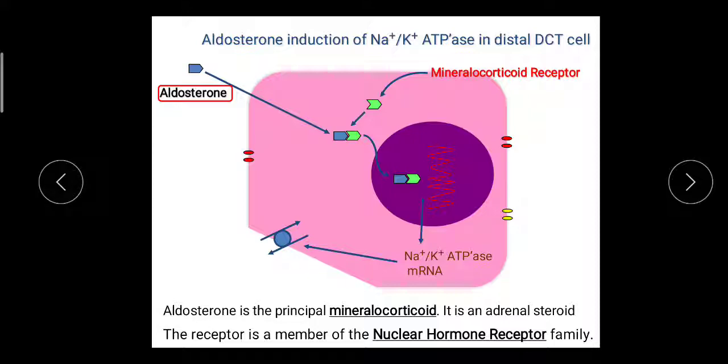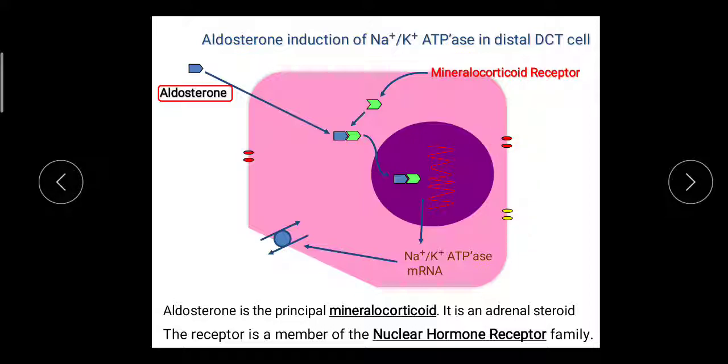Here the sodium potassium ATPase pump exchanges the sodium with the potassium. Also this transcription of mRNA is responsible for the synthesis of the sodium channel. The sodium channel is also present in the luminal membrane. Here are the sodium channels.